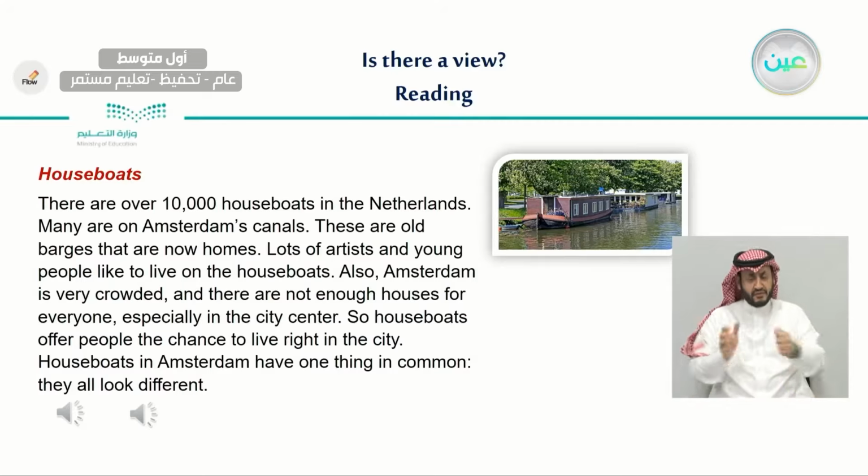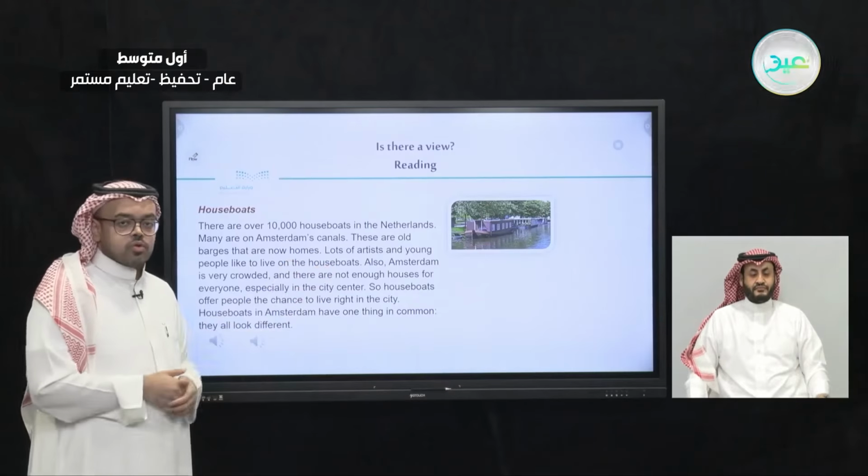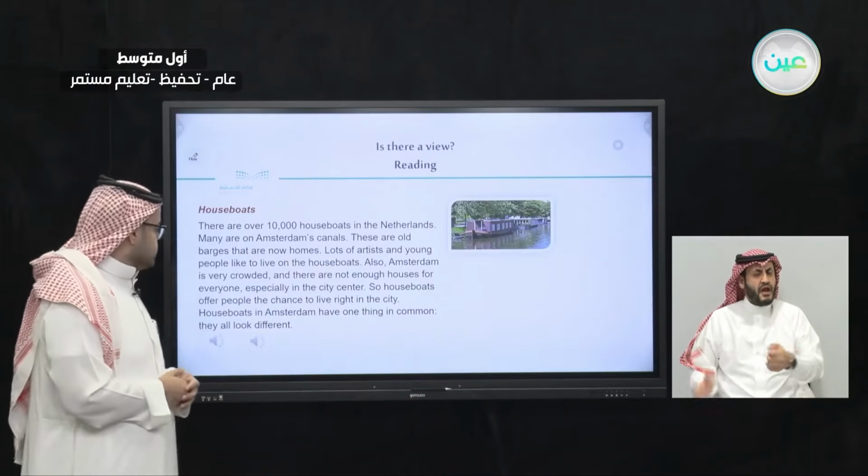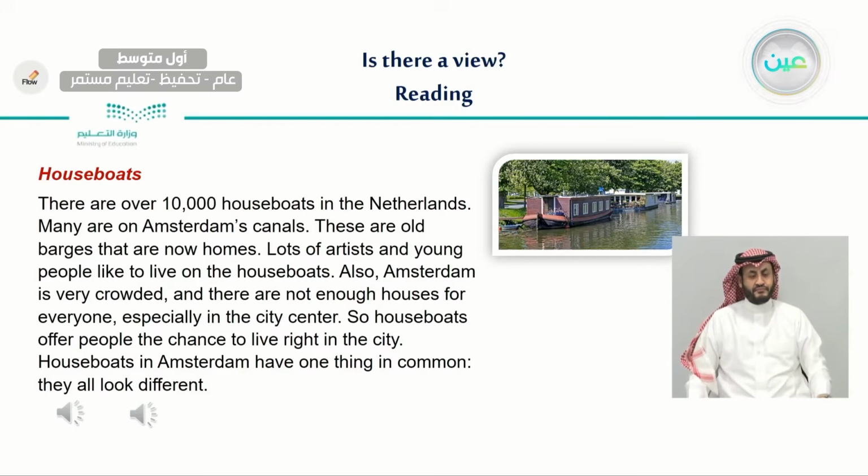So this is why people live in houseboats. And who wants to live on a houseboat? It says that artists and young people like to live on those houseboats.